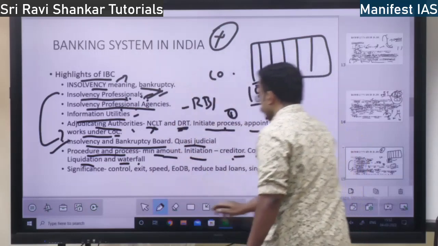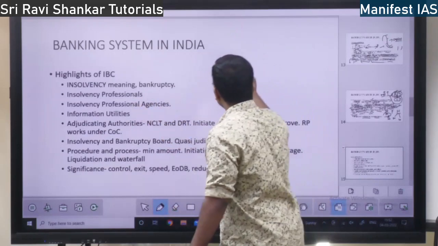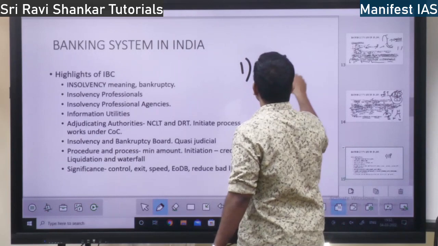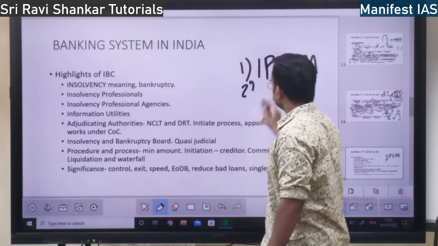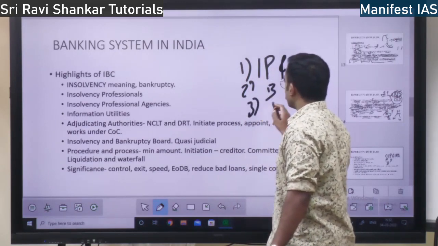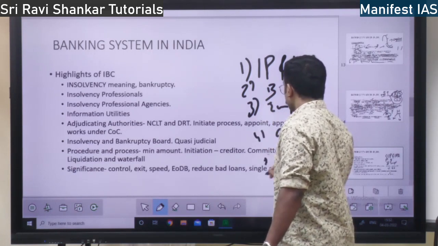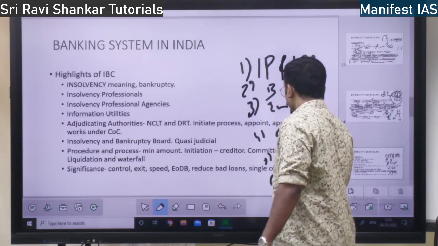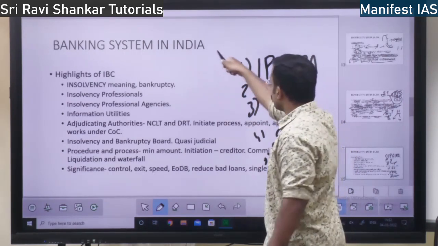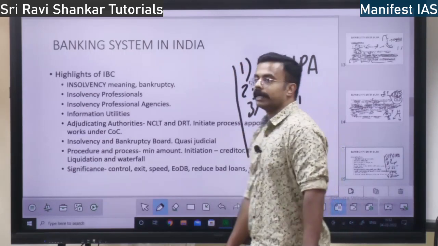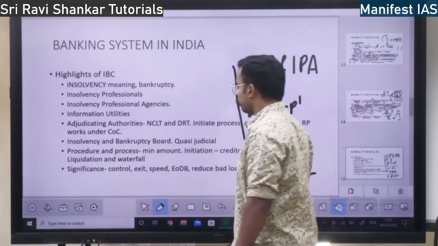First, the money will be given to the insolvency professional, who has made the whole insolvency plan, and the insolvency professional agency. Second, it will be given to the banks. Third, it will be for employees. Fourth, for government. Fifth, for preferred stockholders. Sixth, for normal stockholders, normal shareholders. In this waterfall model they are going to settle the money. Whatever money comes, first they give to these, and if something is left over, they give to the next. That is the waterfall model, right?